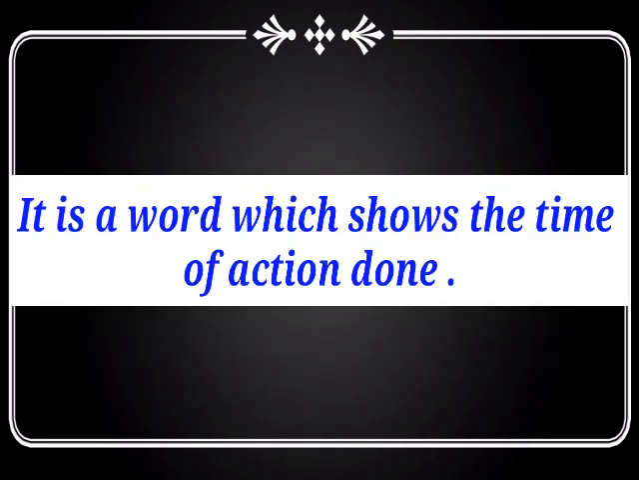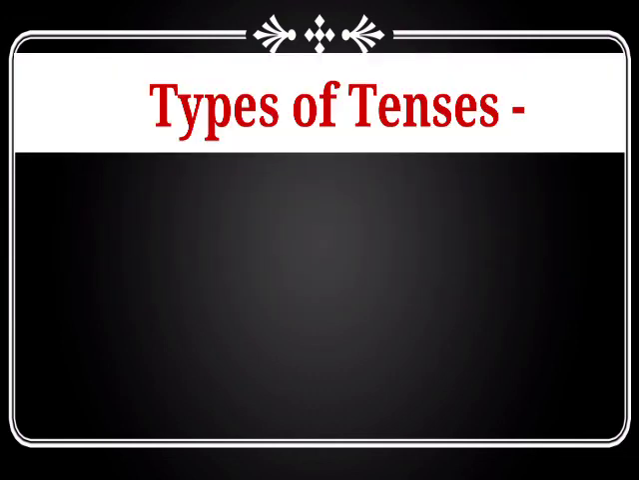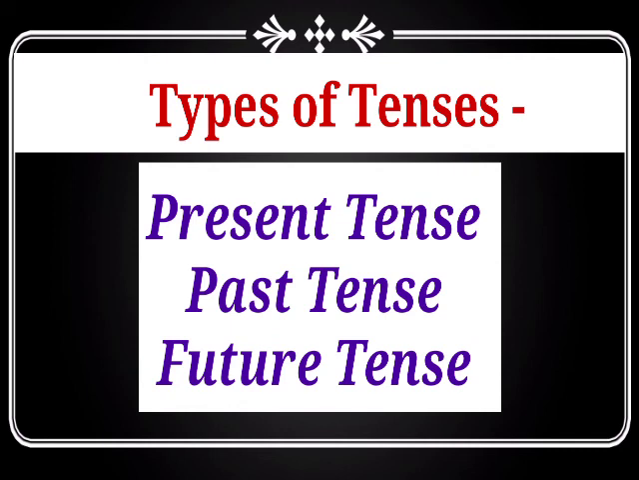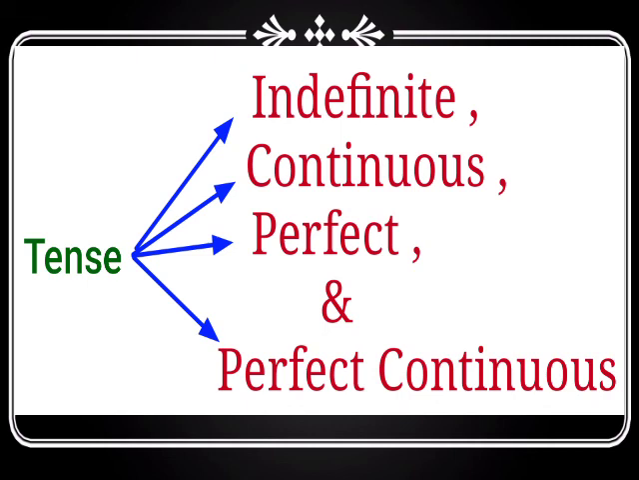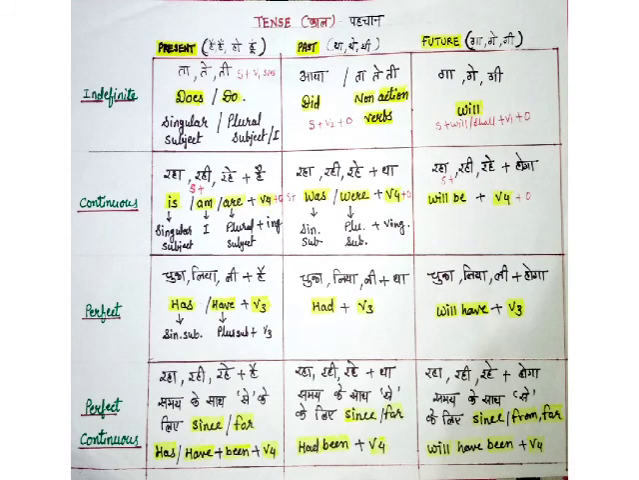So what is a tense actually? It is a word which shows the time of action done. Tenses have basically three types: present, past and future. But every tense has four parts: indefinite, continuous, perfect and perfect continuous. Let's have a look at this chart. Look at this chart carefully. Here we have three tenses: present, past and future. And every tense has its four parts: indefinite, continuous, perfect and perfect continuous.